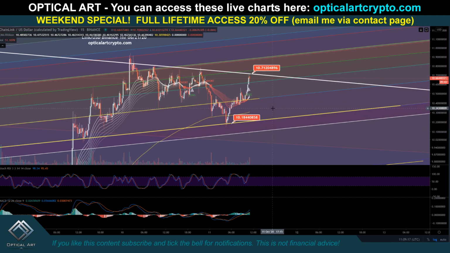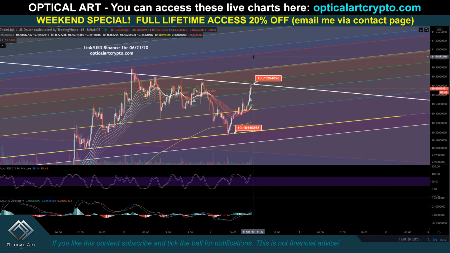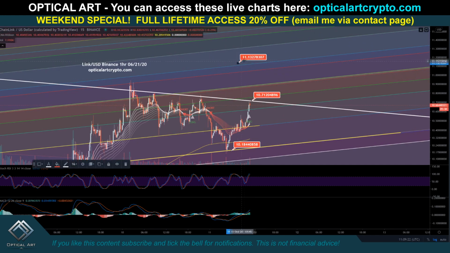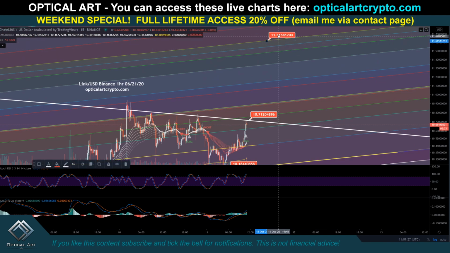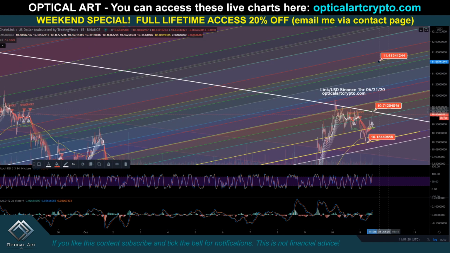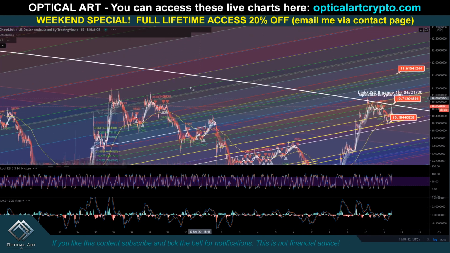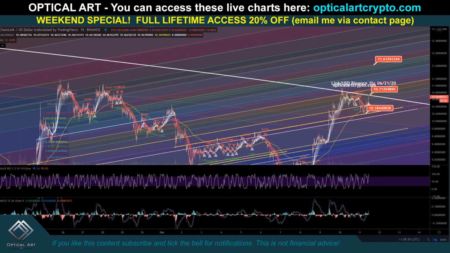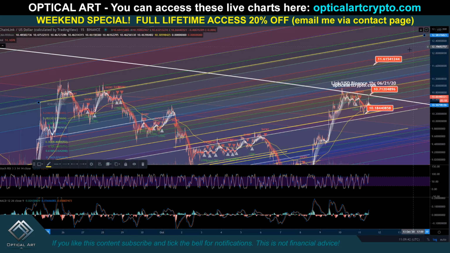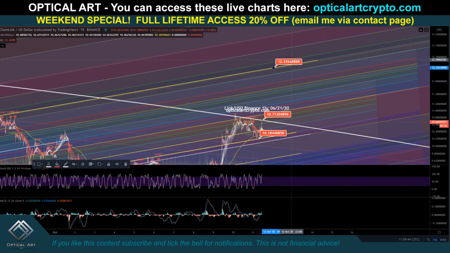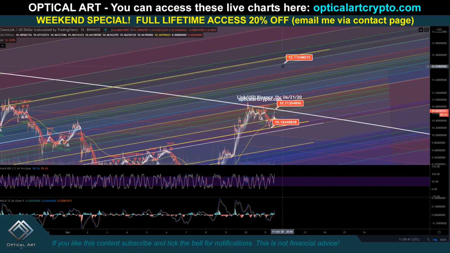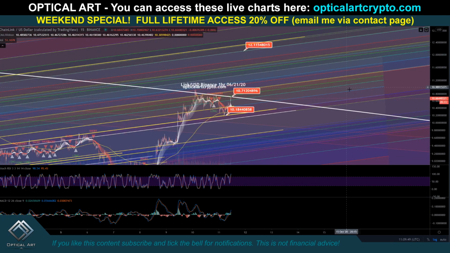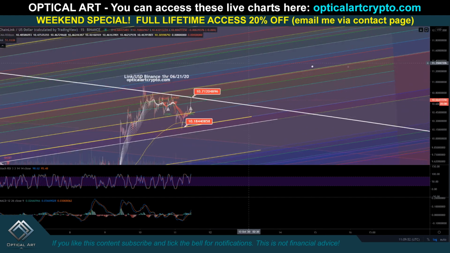So to me, this would be a great short opportunity. Not financial advice. We could push above. If we do, I still think that target around $12 is a likely point. I think I had it. Let me see here. It was this line here. Yeah, it was this line right up here. So I think $12, right around 12. It might have been this one, but I think $12 would be a point to get out if it does push up. You can watch that previous video to see the price target I gave.